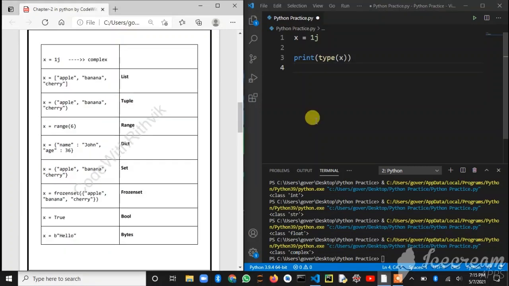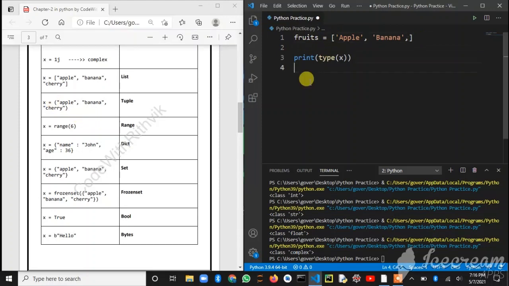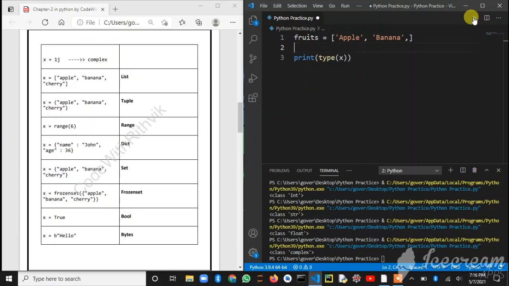Next is list. I have told you about list, but once again I'll tell you. Suppose a list of fruits: apple, banana, etc. A list is defined with square brackets. Remember that different types are defined with different brackets. A list is defined with square brackets, and a tuple is defined with curly brackets. I'll tell you about that. So I am running it.